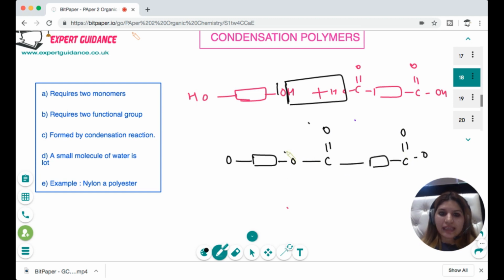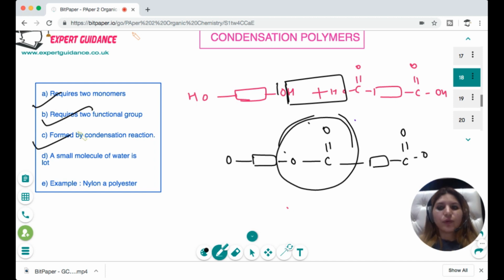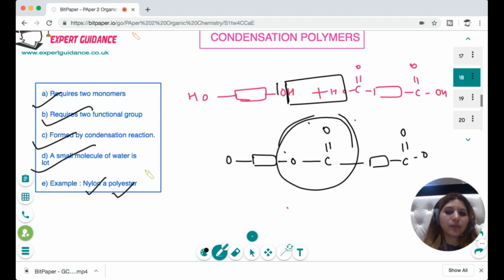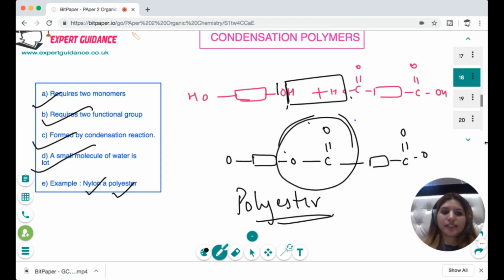So you can see that this is the new bond that is formed by a condensation reaction. We have 2 functional groups facing each other. We have removed a molecule of water. A small molecule like water is lost. Examples are nylon or polyester. This is between an alcohol and a carboxylic acid, so this is a polyester. An example is nylon. So this is the difference between addition and condensation polymers. Addition requires 1 monomer; condensation requires 2 monomers or 2 functional groups. In addition, nothing is lost. Here, a small molecule is lost. Addition polymers are formed by addition reaction. These are formed by condensation reaction.